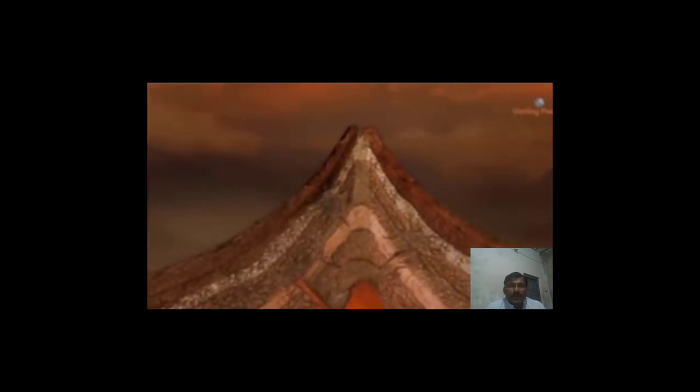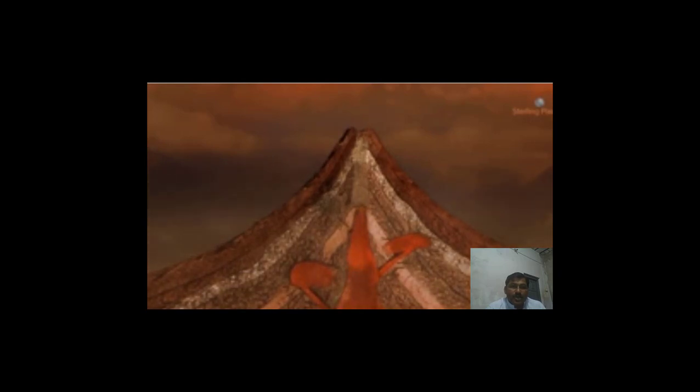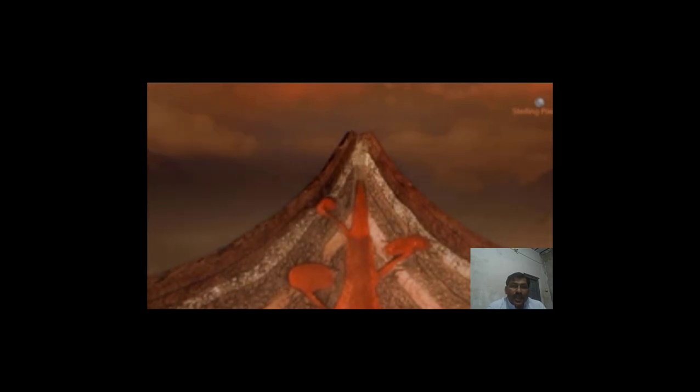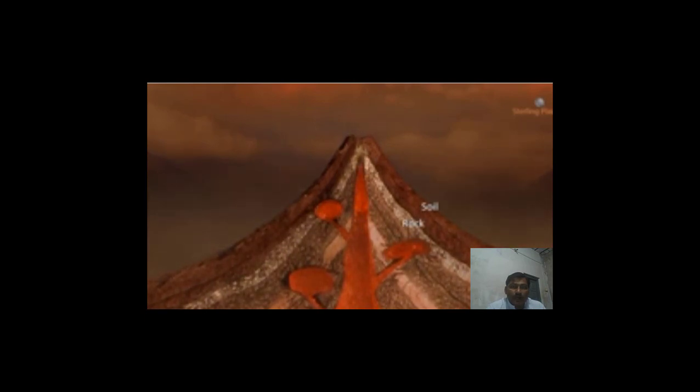However, some of the magma cannot come out and settles inside the surface. The magma cools slowly beneath the earth's surface as it is completely surrounded by the soil and rocks present. The cooling and solidification of magma beneath the earth crust, having large crystals, is known as intrusive igneous rocks.